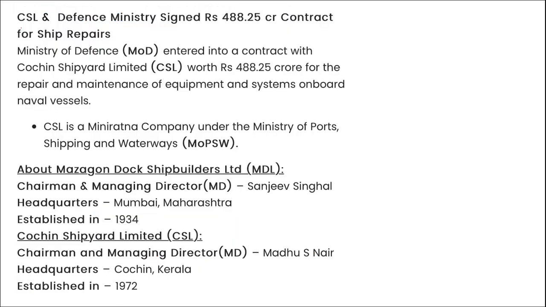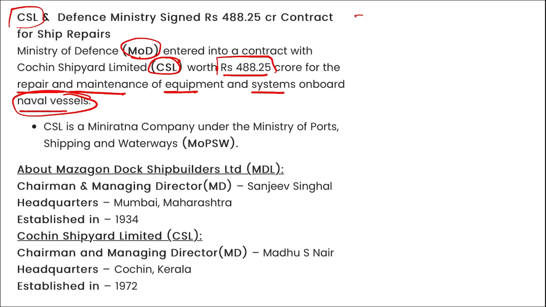Next, remember, CSL, that is Cochin Shipyards Limited, and the Ministry of Defense have entered into an agreement worth 488.25 crore rupees for repair and maintenance of equipment and systems on board these naval vessels. This is also important. Take a note. A question can be asked: for repair and maintenance of the equipment on naval ships, with which organization has the Ministry of Defense signed a deal? It is CSL, that is Cochin Shipyards Limited. If we talk about Mazagon Dock Shipbuilders Limited, who is the chairman and managing director? Sanjeev Singhal.